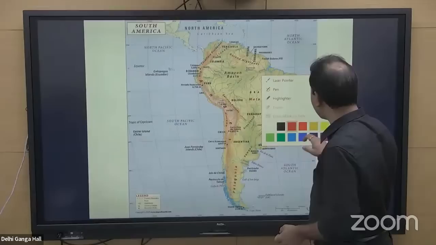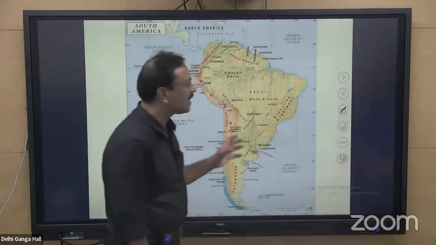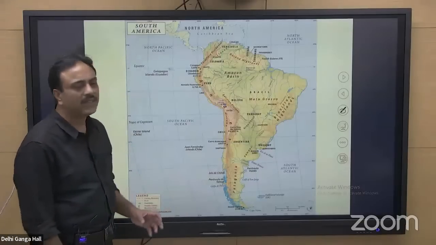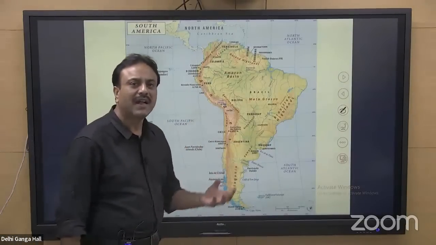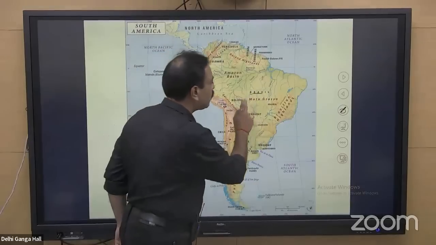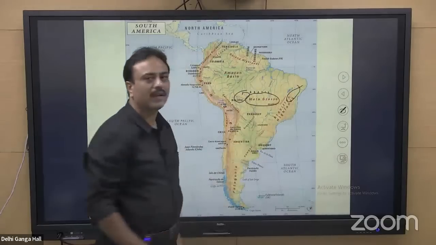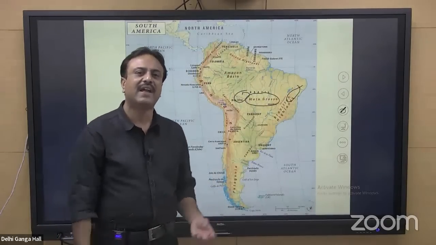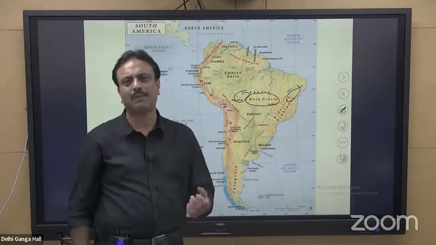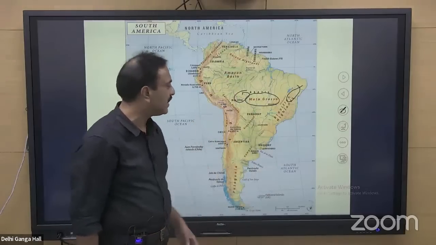Again, if we look at this particular map, there are certain other important geographical features which are very important, as I explained, related to vegetation. Mato Grosso over here, Caatinga somewhere over here, Sertão somewhere over here. These are the regions known for comparatively arid vegetation. It is dry scrubland type of vegetation, not as green as Selvas, but yet vegetation is there.